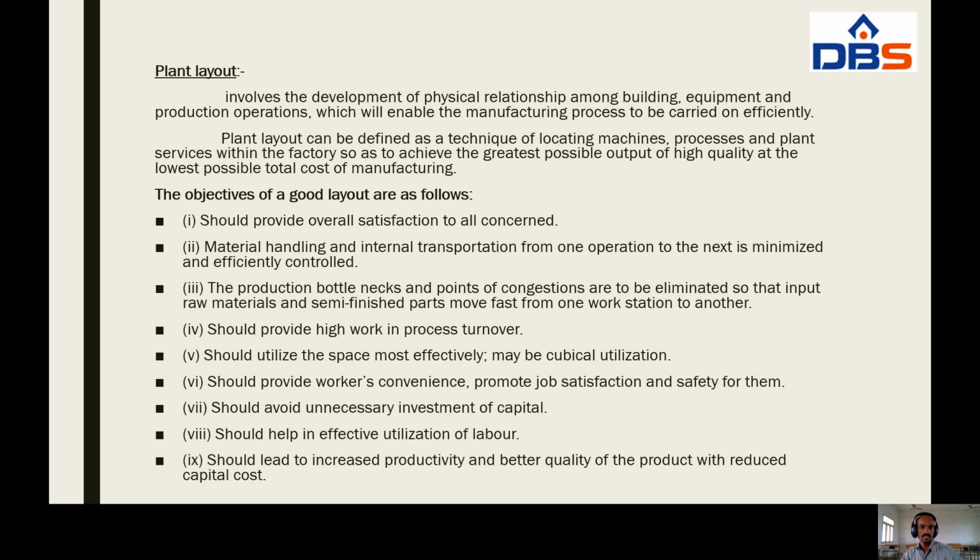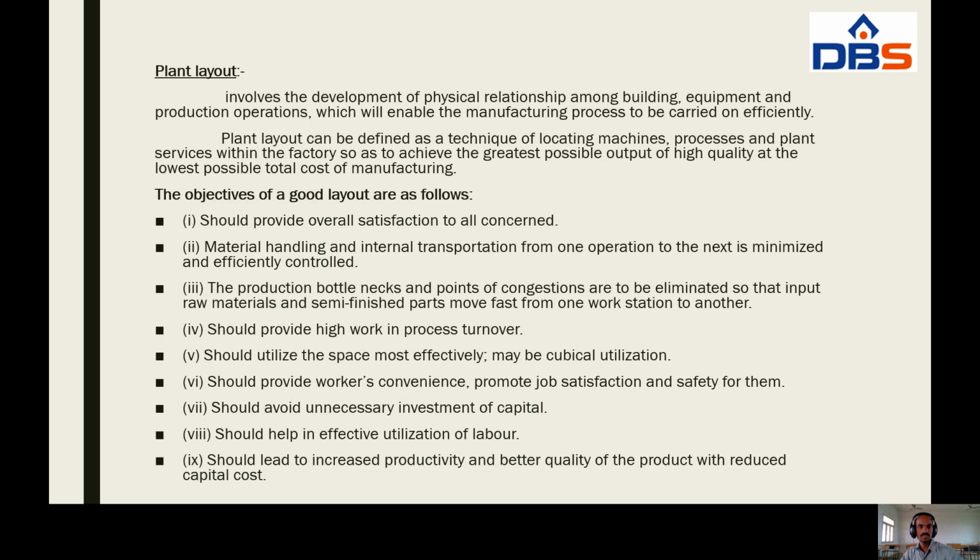And the next, the production bottlenecks and points of congestion are to be eliminated, so that input raw materials and semi-finished parts move fast from one workstation to another. And the next, should provide a high work in process turnover.